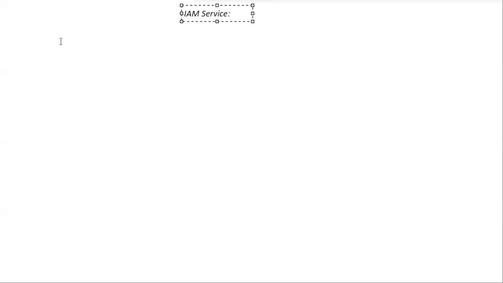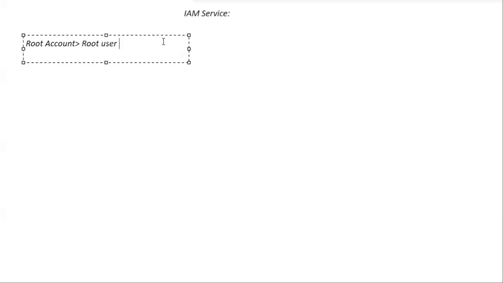Okay. So what do we call the main account? What do we call the account that is created by main user? We call the account as root account. And what do we call the user? Root user. The user who created this account, what do we call that user? Root user. For that root user, what are the credentials that he has to log into console? He has email and password.